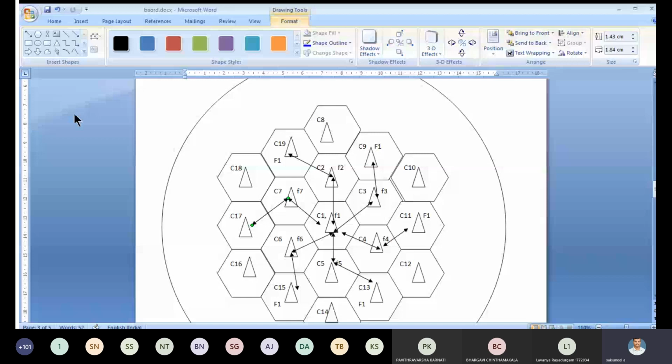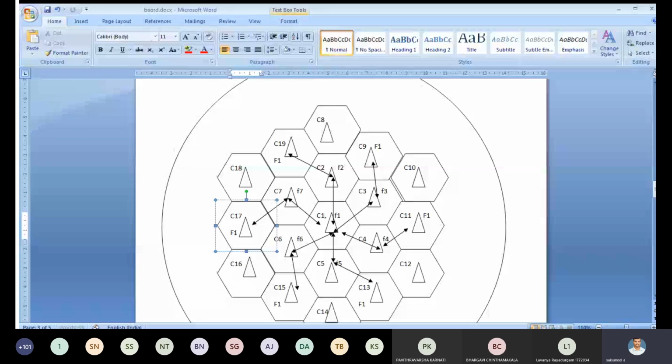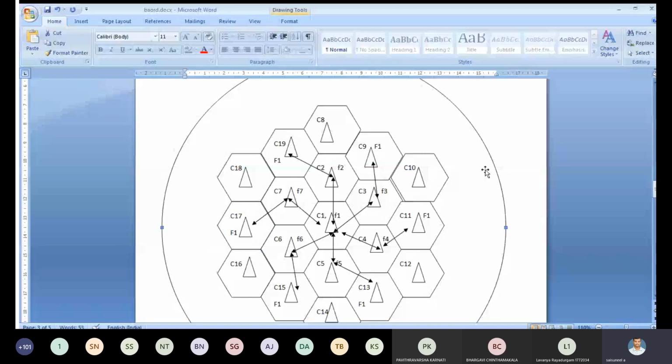See this figure. Automatically we are getting where exactly the same frequency is reused by the concept of k equal to i square plus ij plus j square. Based upon the i value, how many cells it moves, either straight or to the adjacent cell. Based upon the j value, turn counterclockwise by 60 degrees. Automatically, based upon the j value, we are getting where exactly it is placed.